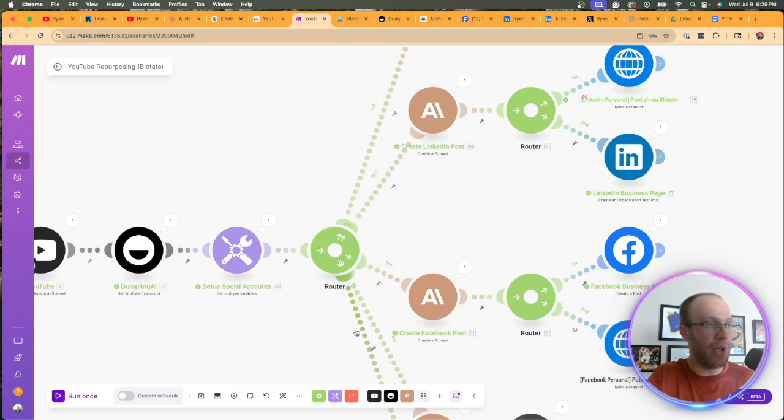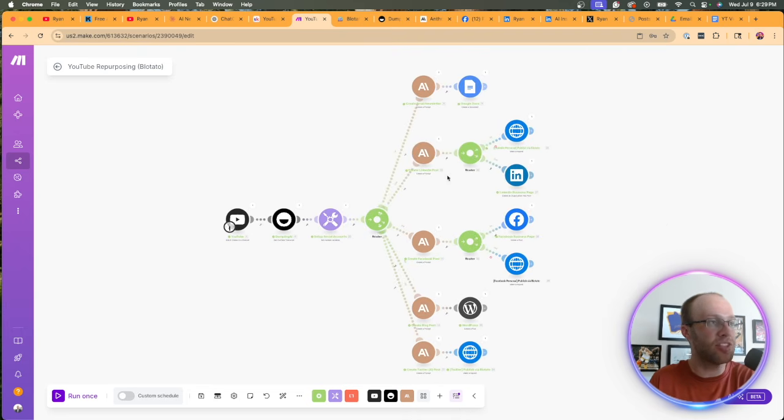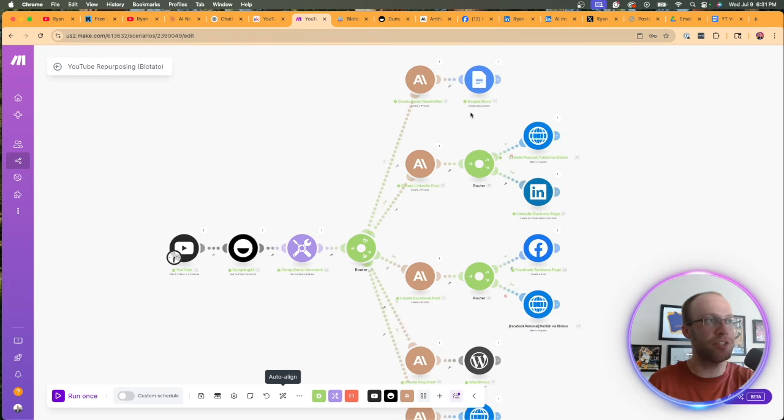Now, I'm going to zoom out, and you'll notice I have what's called a router that's now routing this off into different areas. And each one of these areas is the short form content output. So up top here, it's hard to see. Let me zoom in one more time. This is a big automation for sure.